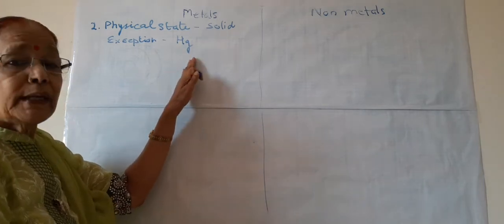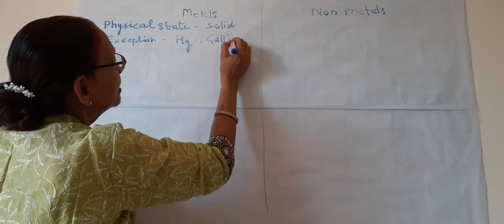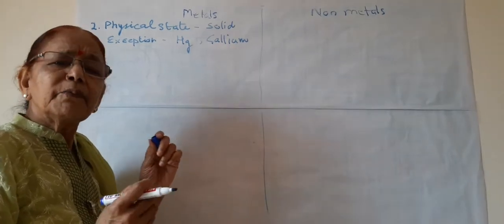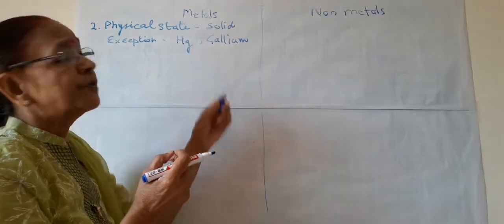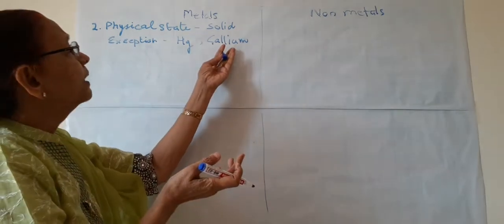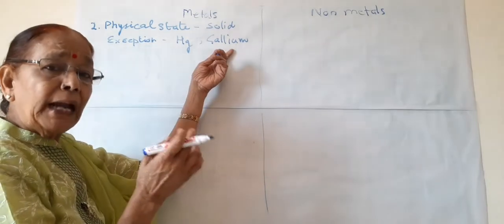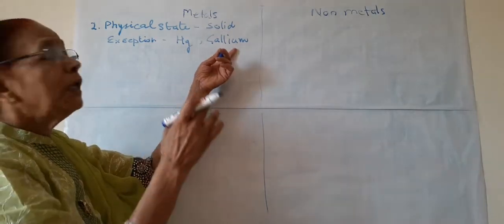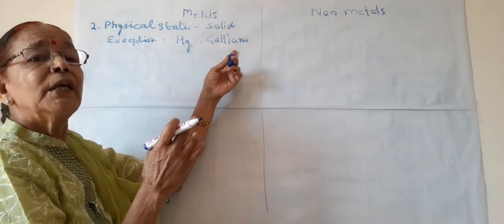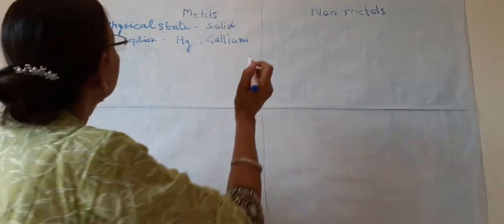This is the only exception, and somewhat we can say gallium also. Gallium is solid otherwise, but with a slight increase in temperature, if we put gallium on our palm, with our body heat, it becomes liquid. So we can say gallium, when we handle gallium, it becomes liquid. So these two are the exception of physical state.